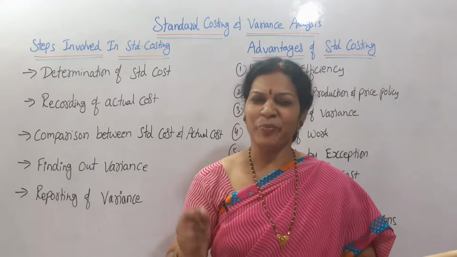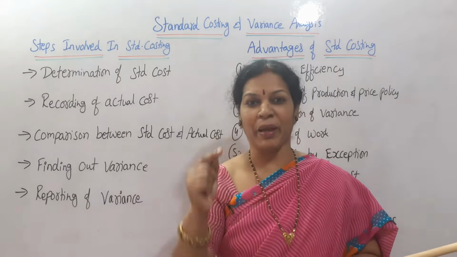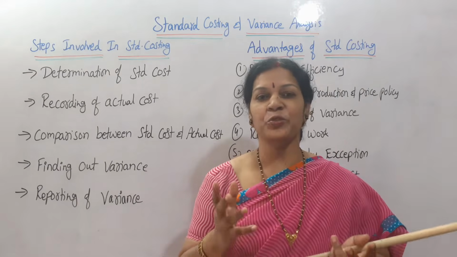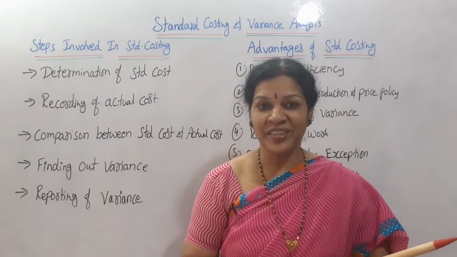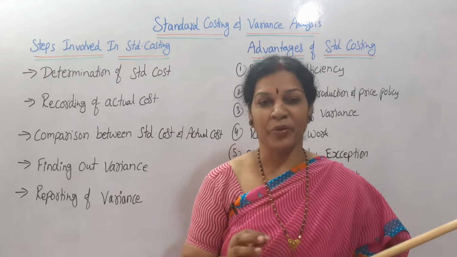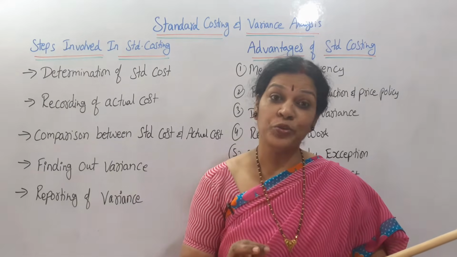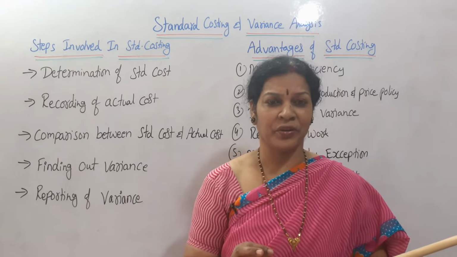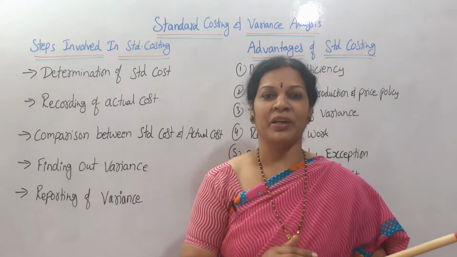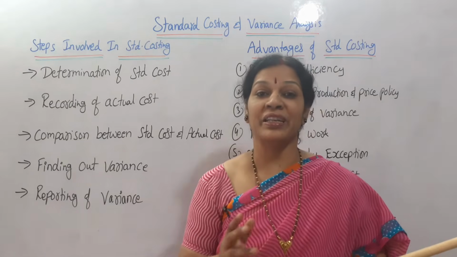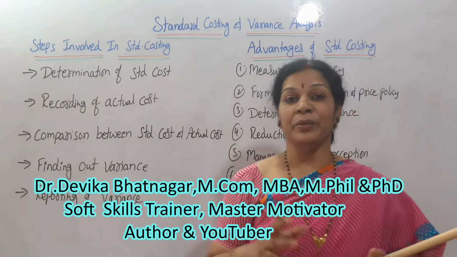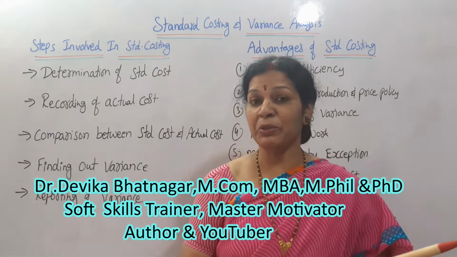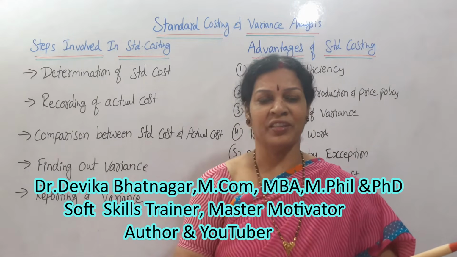So as part of managerial accounting or management accounting, whatever you want to call it, we'll see a new chapter, that is standard costing and variance analysis. It is an important chapter and useful for managerial decisions. Not just from a marks point of view, don't think of it that way, anyway you'll get marks. Along with that, it is useful practically when you go to any big organization to take managerial decisions. Standard costing, variance analysis will be useful.